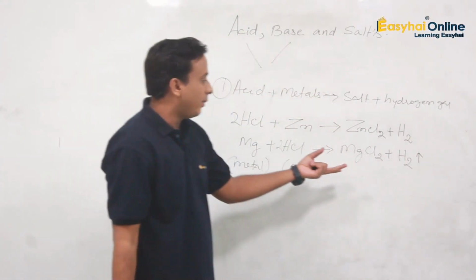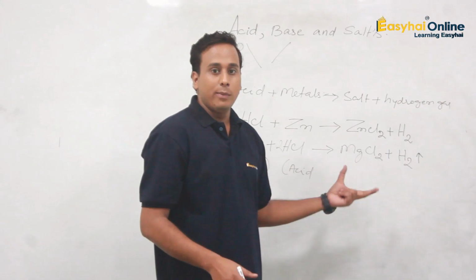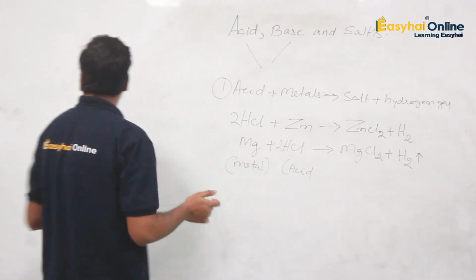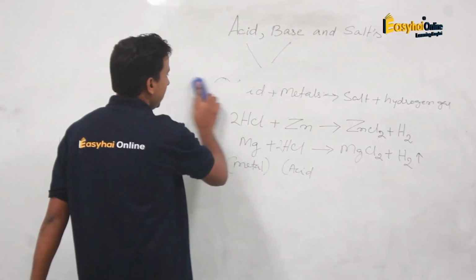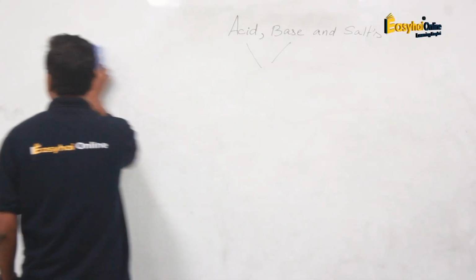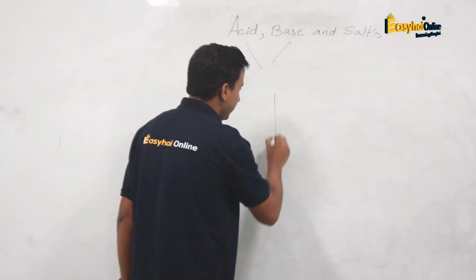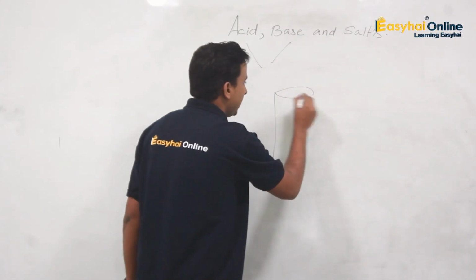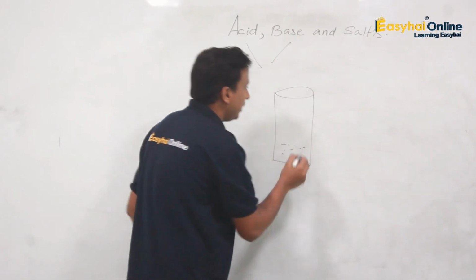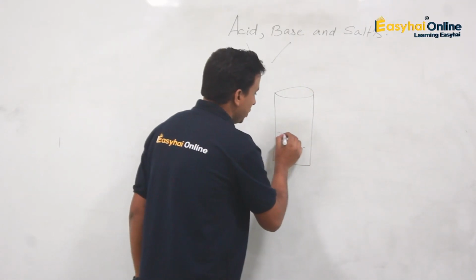So how will we know experimentally that this gas is getting evolved when acid and metals are mixed? I will explain with an experimental example. Suppose you take zinc metal in a beaker or test tube, and you add hydrochloric acid or dilute sulfuric acid.